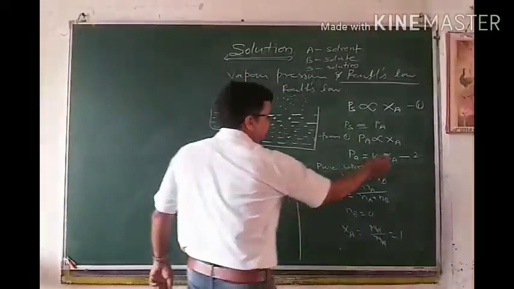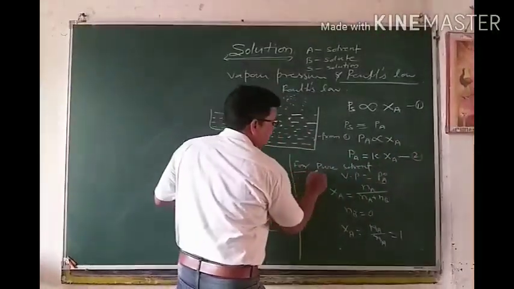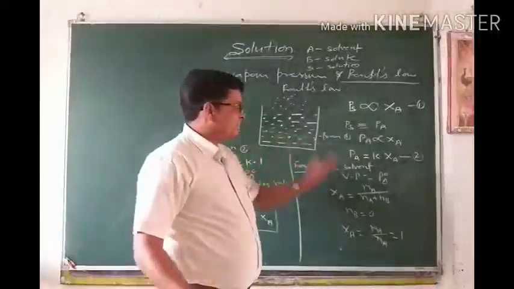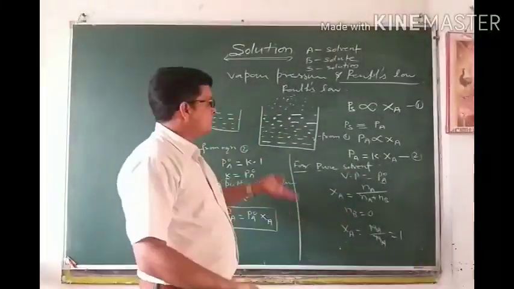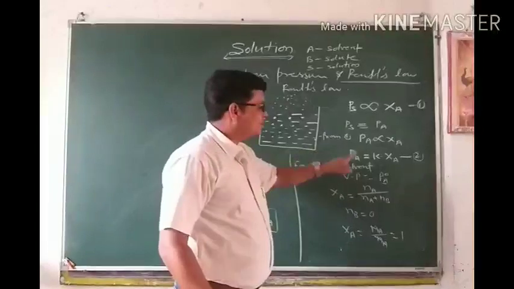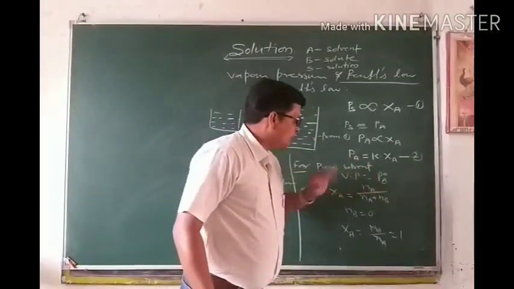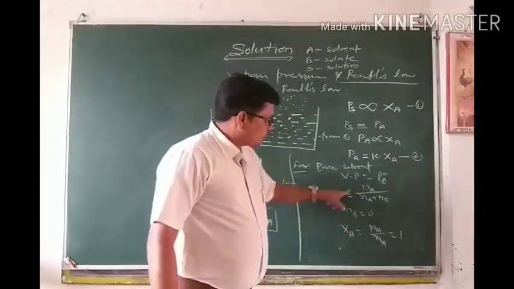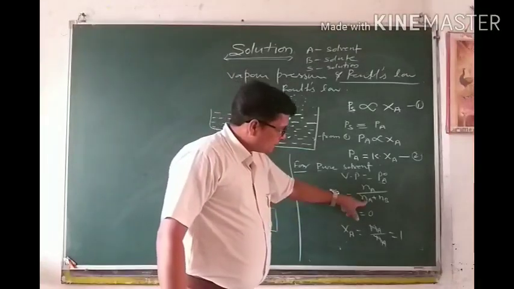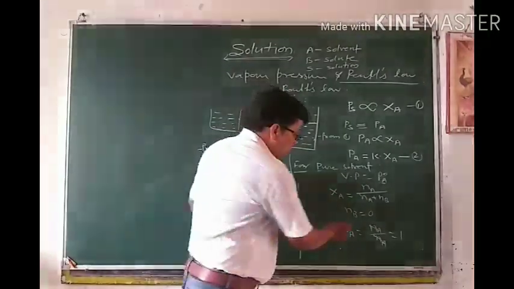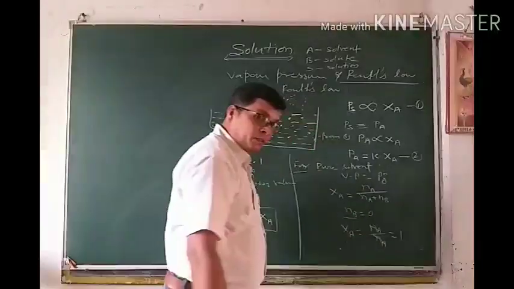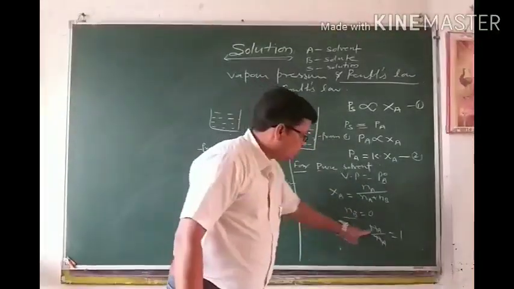Now we have given equation 2. We are considering pure solvent. For pure solvent, vapor pressure is different from the vapor pressure of solvent containing non-volatile solutes. So instead of this, we can write P naught. Mole fraction of pure solvent: according to the definition of mole fraction, for pure solvent the number of solute particles will be 0. So it becomes 1.